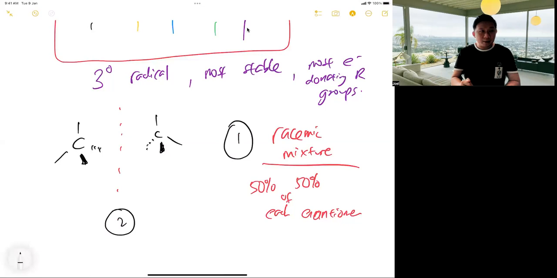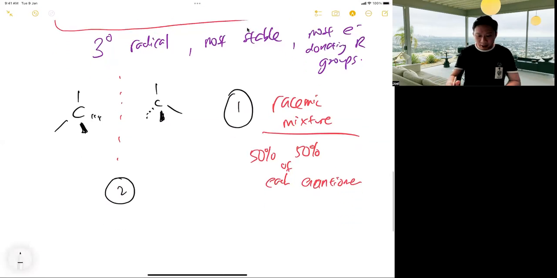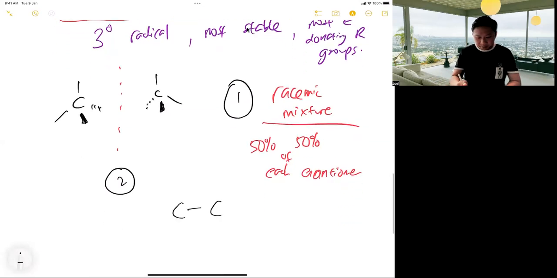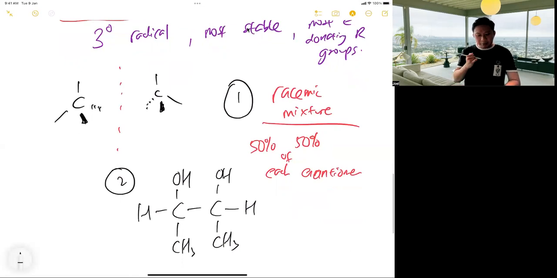There's a plane of symmetry, or a line of symmetry, right? Before not, means what? I show you this: OH, H, CH3. OH, H, CH3. Is that a chiral center?